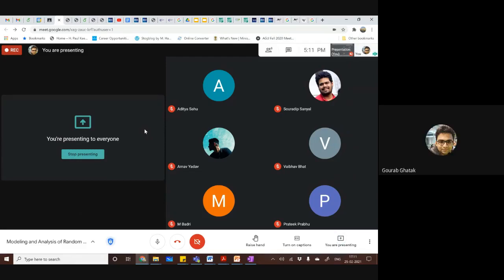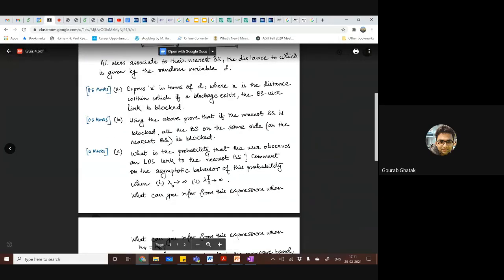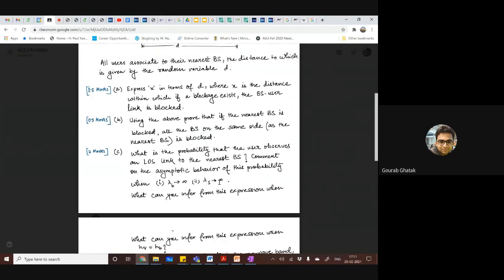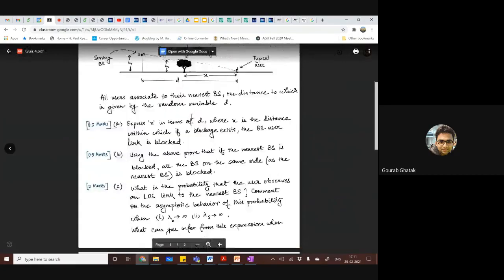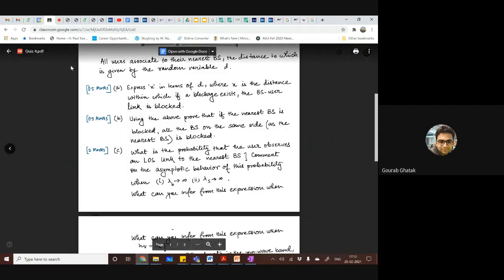Okay, so in case there is some parameter missing or some parameter is unclear, again, use your best judgment. For example, if there is lambda s present somewhere, I think there is lambda s present, so just put it as lambda v, okay? I mean, obviously there is no lambda s business going on, I hope. Yeah, there is nothing like that. So just use your judgment. And similar to quiz 3, in case there is some question which is ill-formed or incomplete or unsolvable, you will get the marks for it unless you do an obvious blunder. Okay.